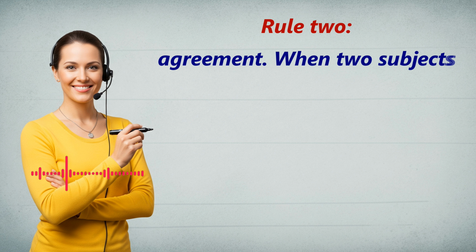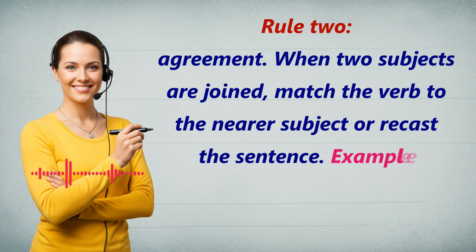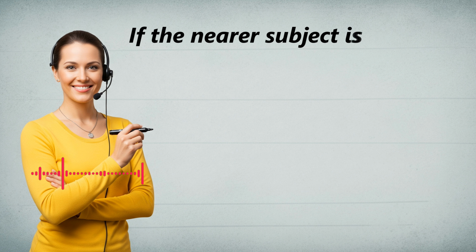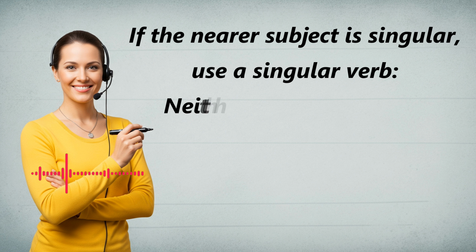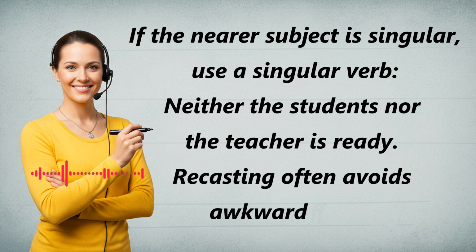Rule 2. Agreement. When two subjects are joined, match the verb to the nearer subject or recast the sentence. Example: neither the teacher nor the students are ready. If the nearer subject is singular, use a singular verb. Neither the students nor the teacher is ready. Recasting often avoids awkward forms.